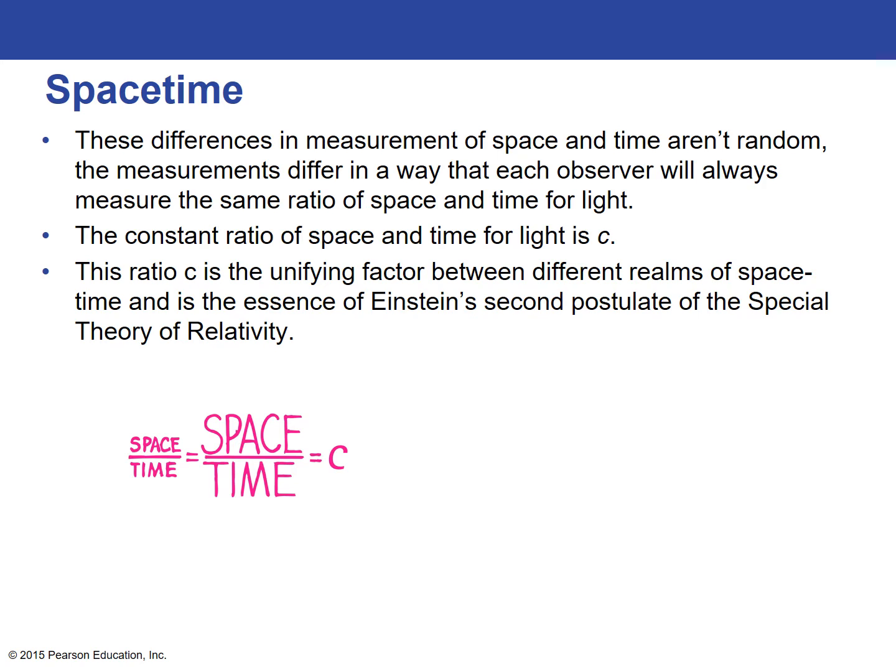Essentially, the ratio c is the unifying factor between realms of space-time. No matter what speed you're looking at or over what time frame, when you take the space divided by the time, you will always get that value c, which again, c is the speed of light at 300,000 kilometers per second.